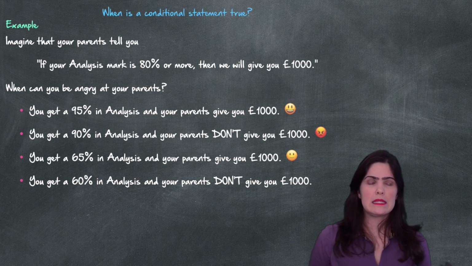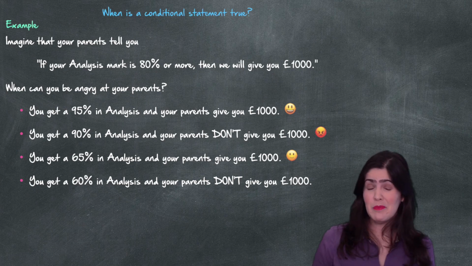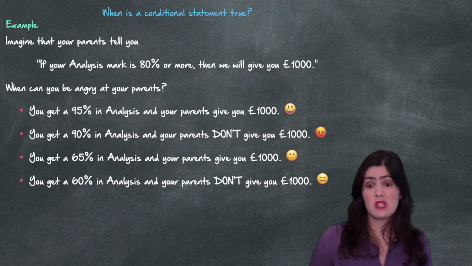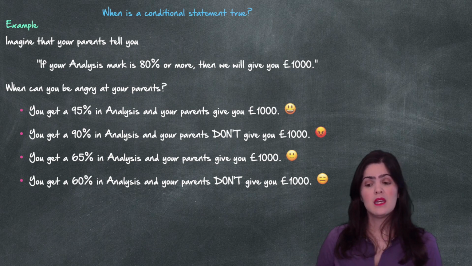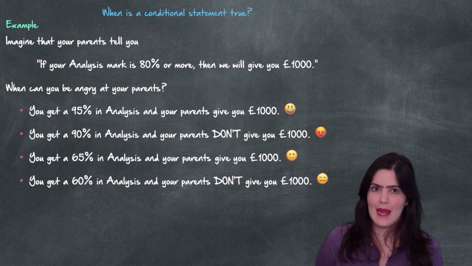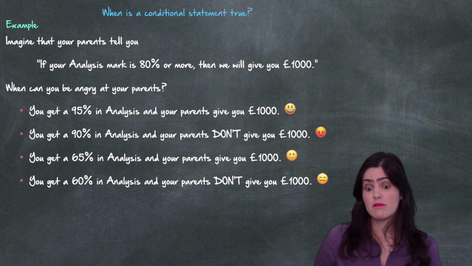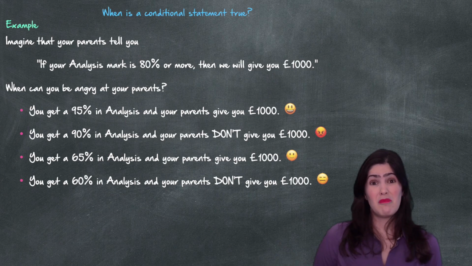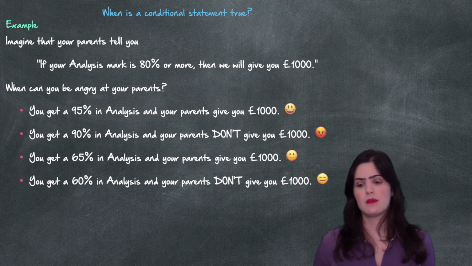And what happens if you get 60% and your parents don't give you £1,000? Well, you cannot be angry at them. But you might be a bit upset because, well, you didn't do well in analysis, you also didn't get the money. But mostly because you didn't do well in analysis, I'm sure. So in that case, you could be upset, but you cannot be angry at your parents. And in the previous case, maybe your parents were feeling very generous. Like you didn't get the mark, but maybe they thought that you worked hard enough to deserve the £1,000.